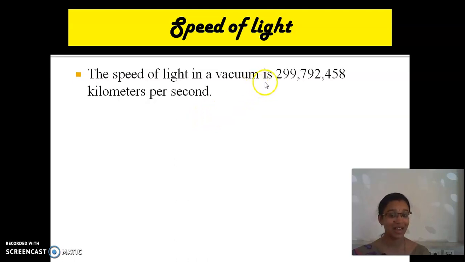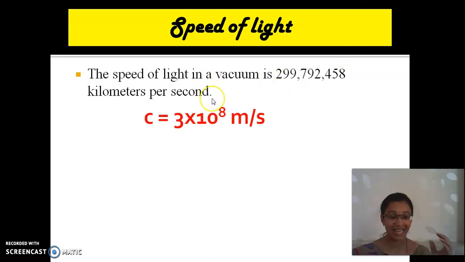Light travels this many kilometers in a second. Is it imaginable? No, that is the speed of light in vacuum. So, for easy remembrance, we can call it 3 into 10 power 8 meters per second.